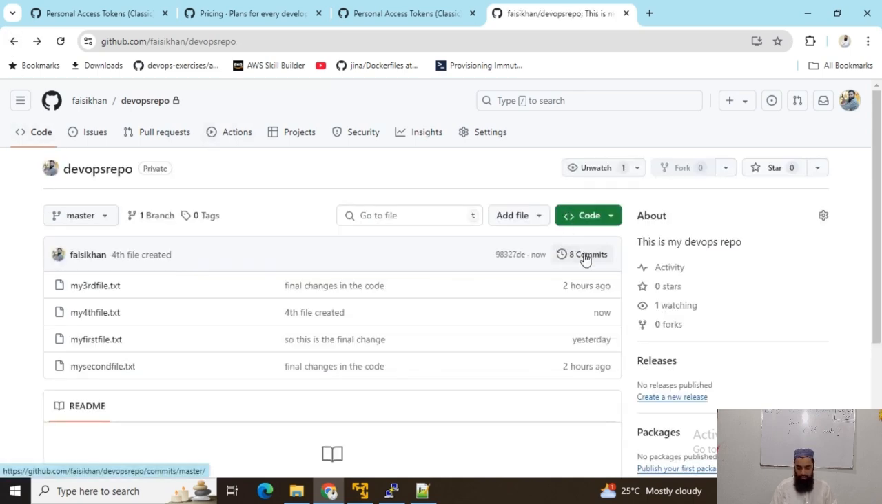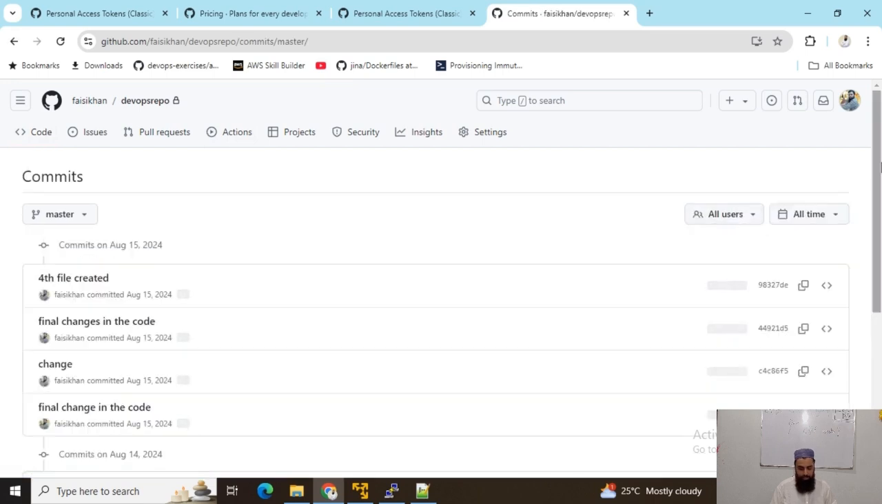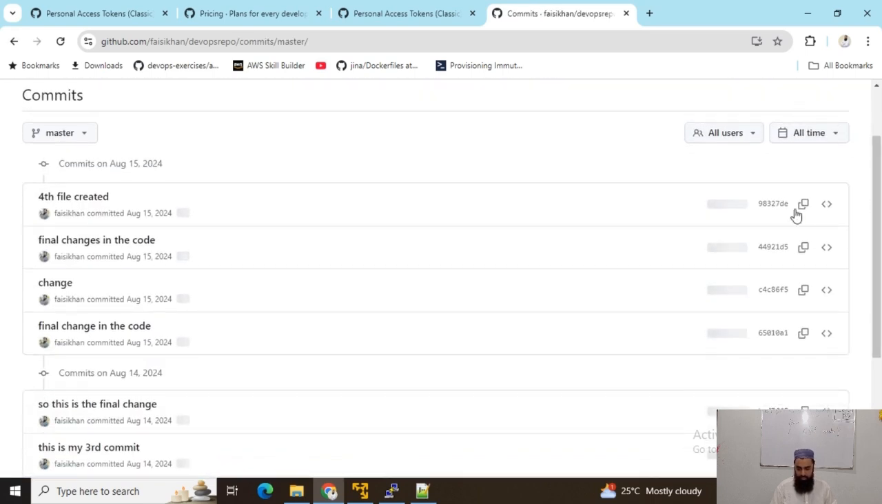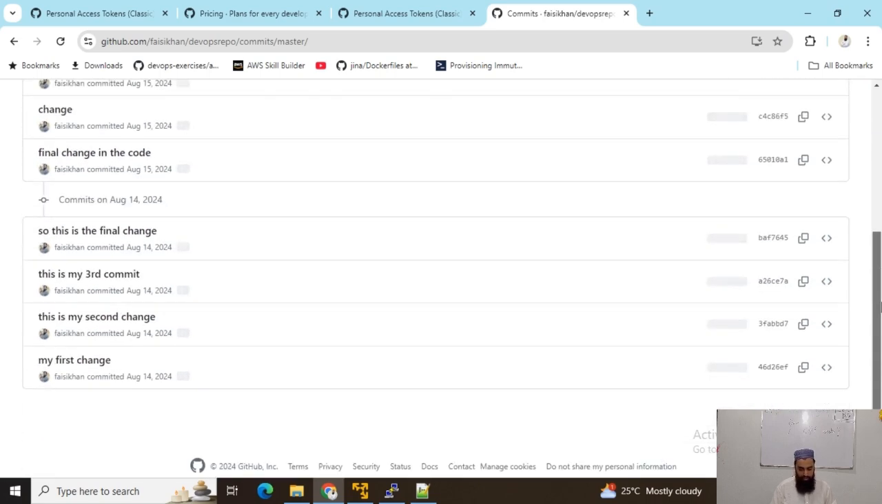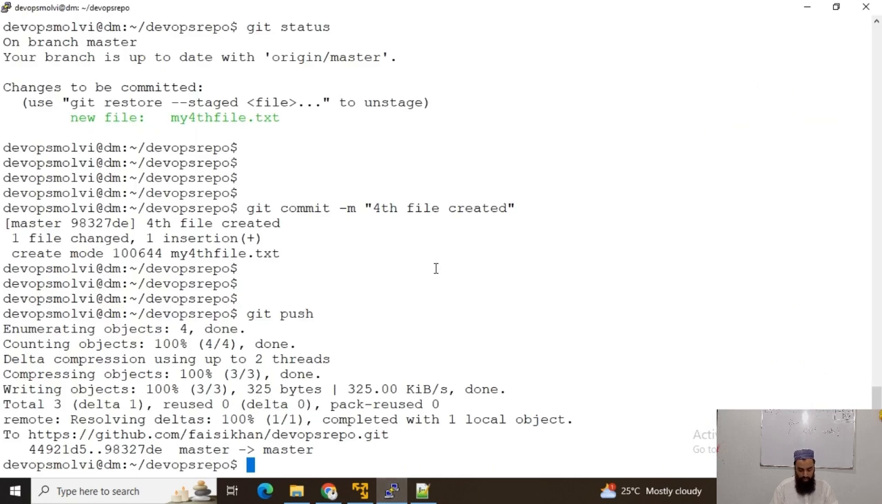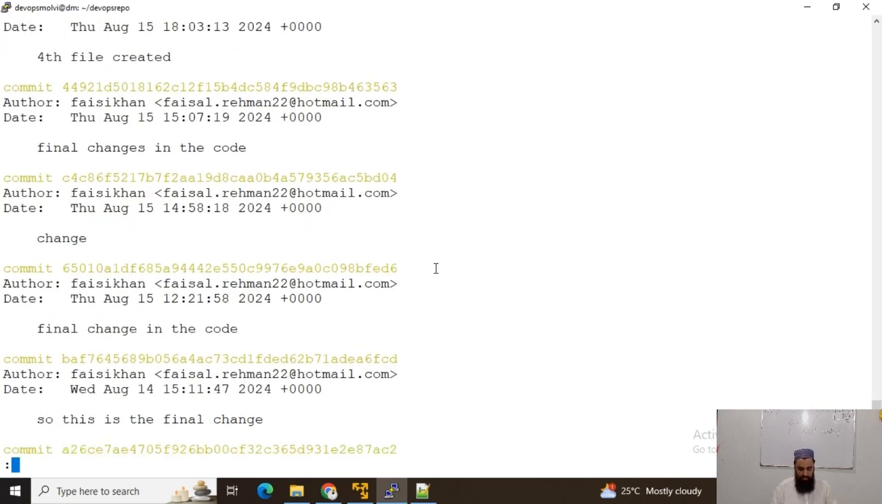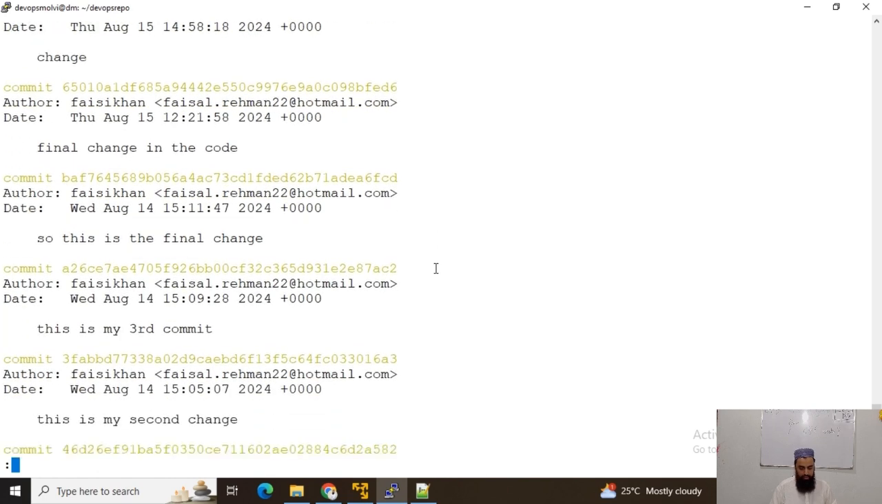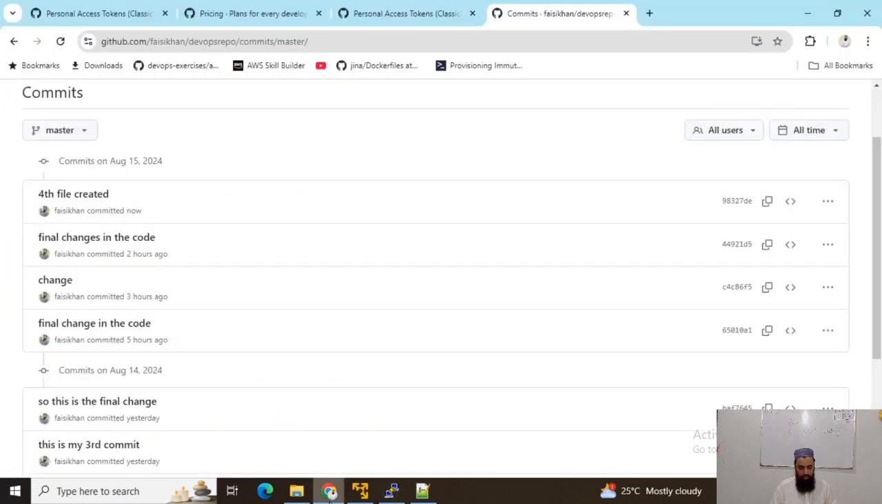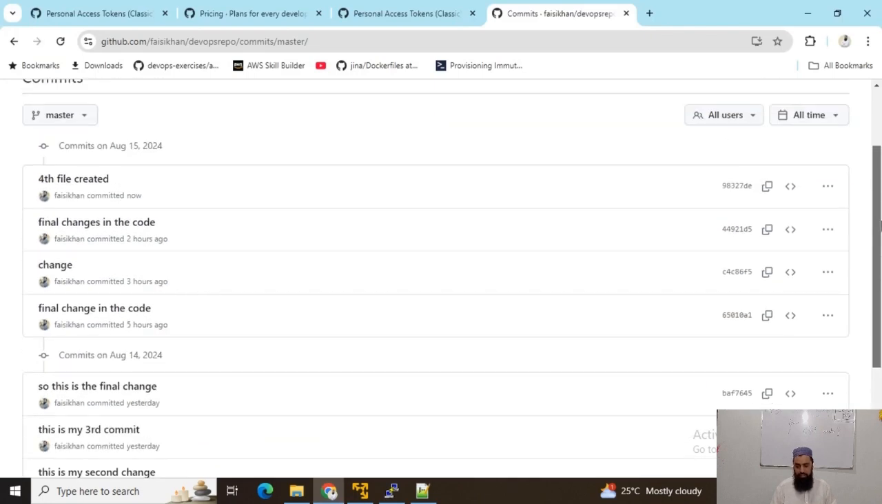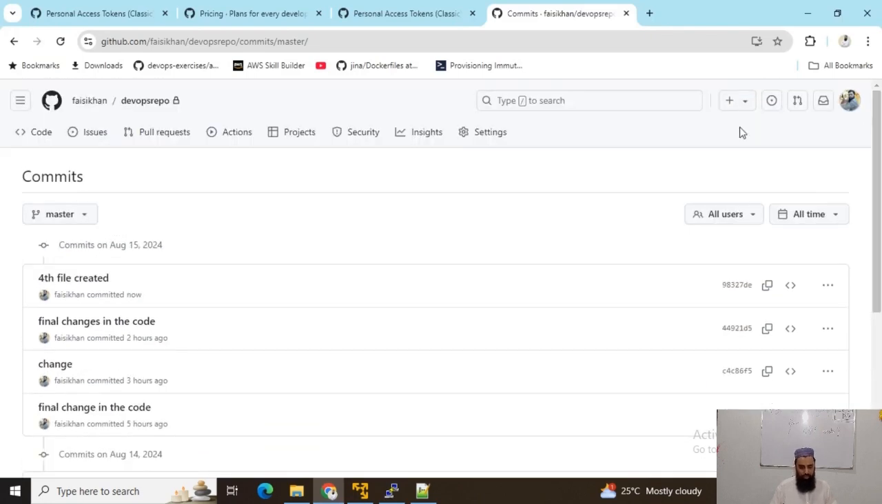Every commit that was made earlier is here with the commit ID, and we can see all the changes here as well. This is just like we have git log. So we have all the commits here as well, and we can also see all these commits in a graphical user interface, that is github.com. So guys, this is a little overview.